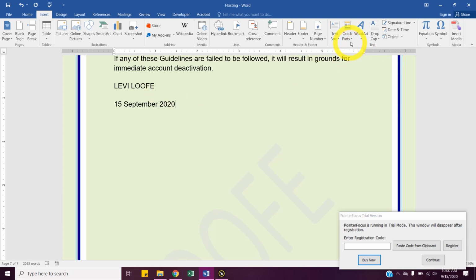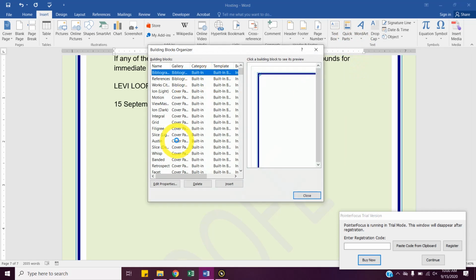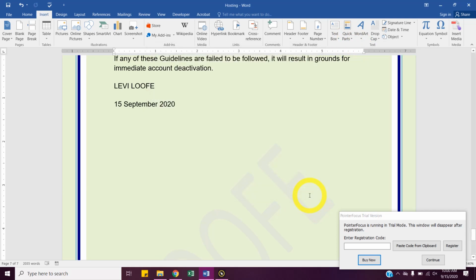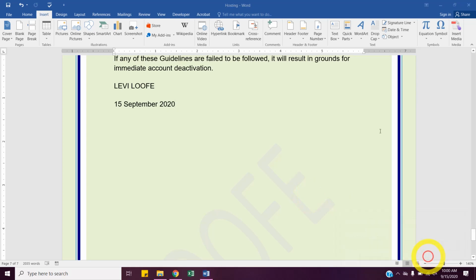So what these fields, and then right below field is building blocks organizer. All of these are ways if you were to make your own template. So remember when we downloaded that template, it just said click here to add text. That's what we would be making with these fields, and what we're about to do is a building block.